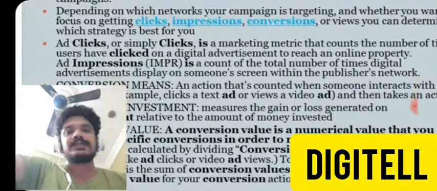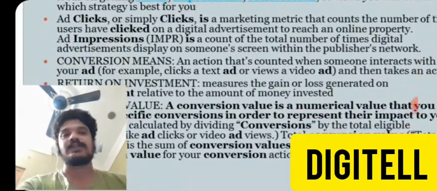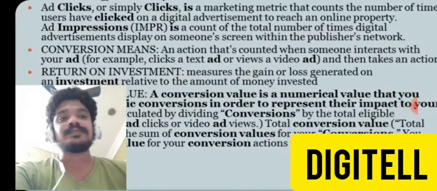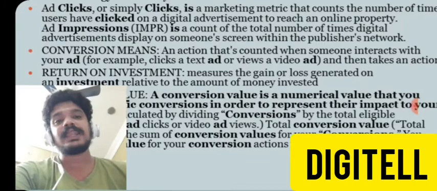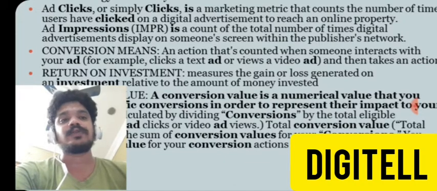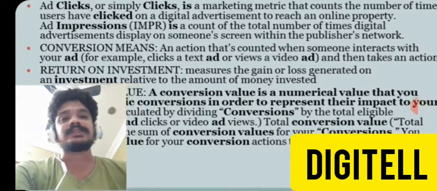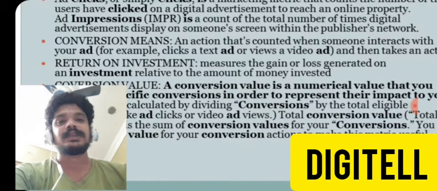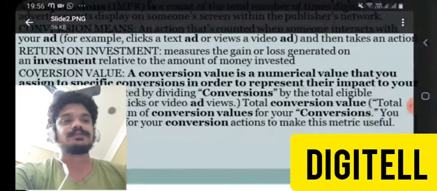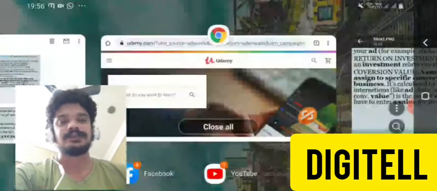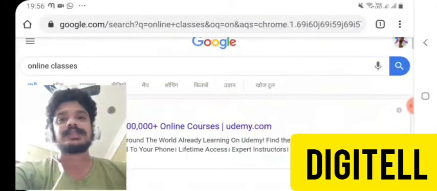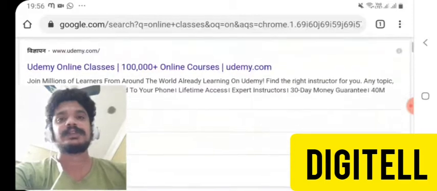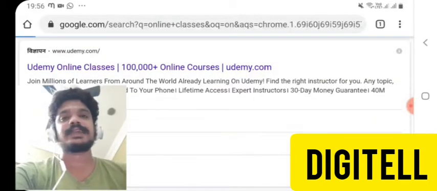So the next thing is conversions. A conversion is an action that is counted when someone interacts with your ad. For example, clicks a text ad or views a video ad, then takes an action. That is called a conversion. Let me show you again with the keyword online classes and the website. I am clicking the website.